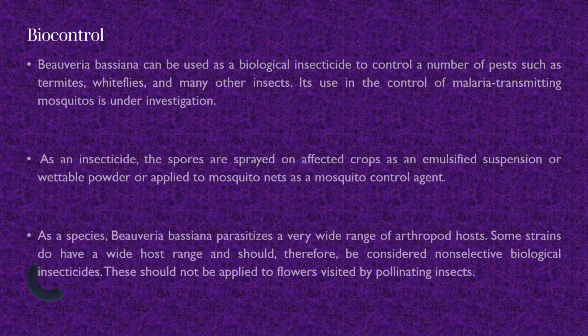Biocontrol. Beauveria bassiana can be used as a biological insecticide to control a number of pests such as termites, whiteflies, and many other insects. As an insecticide, the spores are sprayed on affected grass as an emulsified suspension or wettable powder, or are applied to mosquito nets to control mosquitoes.